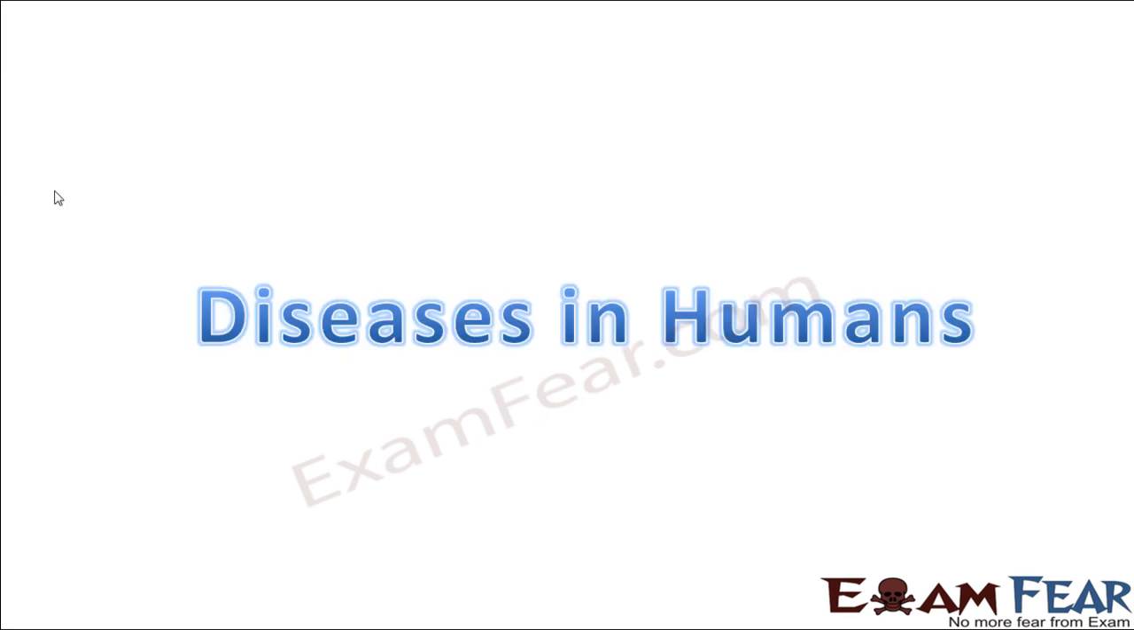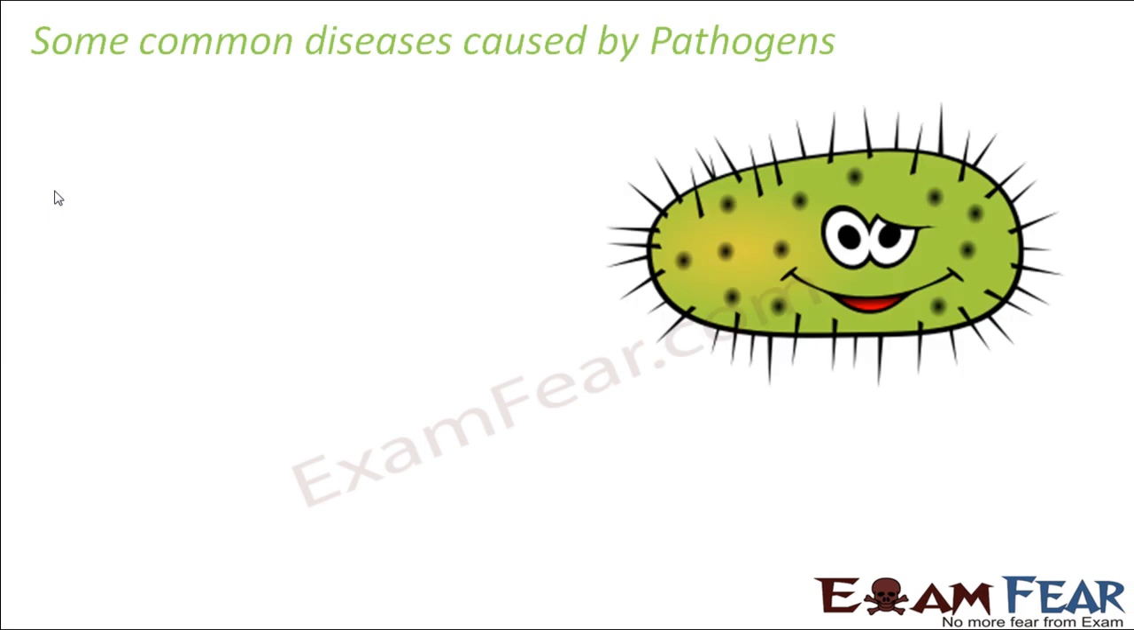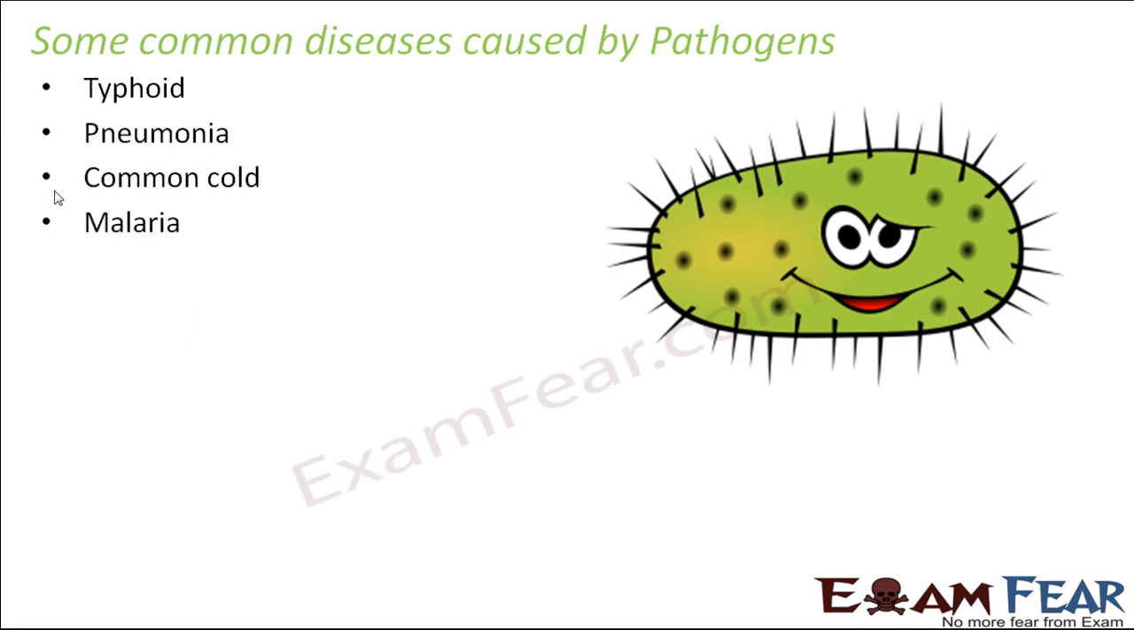So first let us talk about the diseases caused in humans by pathogens. Some of the common diseases caused by pathogens in human beings are typhoid, pneumonia, common cold, malaria, cholera, measles, chicken pox. So these are some of the very common diseases which are caused by pathogens. Now these are not the only ones. There are plenty of other diseases also which are caused by pathogens. But here we are discussing only these diseases in more detail.